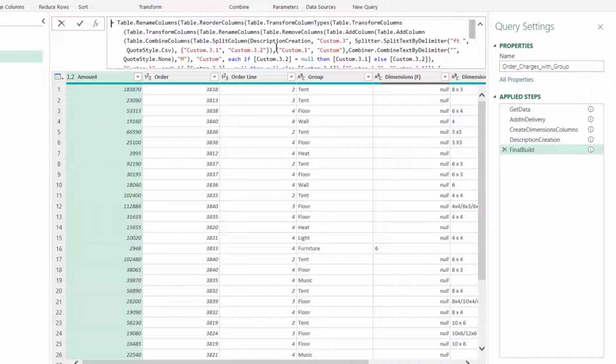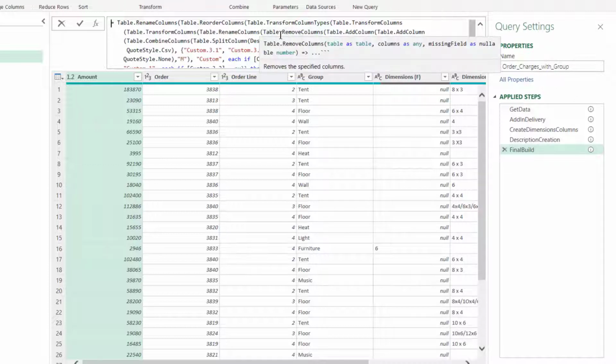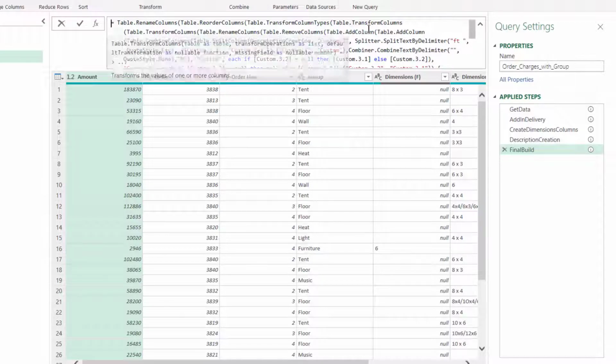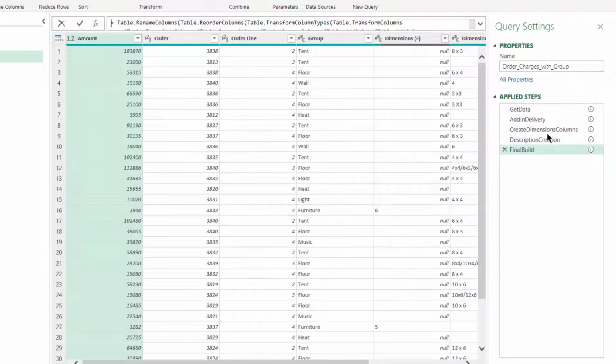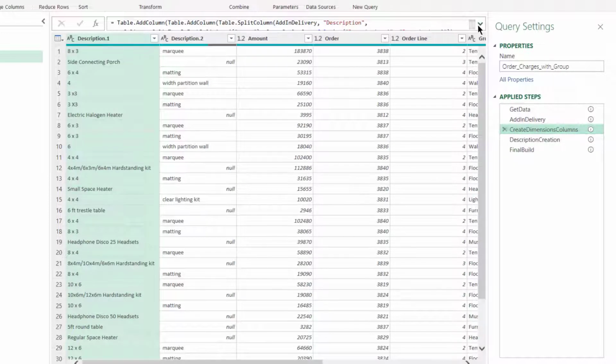Because this is basically doing everything. You're renaming a column after removing other columns, after adding a column, after combining columns, after splitting a column. There's just too many things going on and it's too hard to work out. So if you're tempted to combine steps just so you can create something like this, please think twice about it, because although the end result looks easy to understand, if someone needs to change something, then it's a different story.